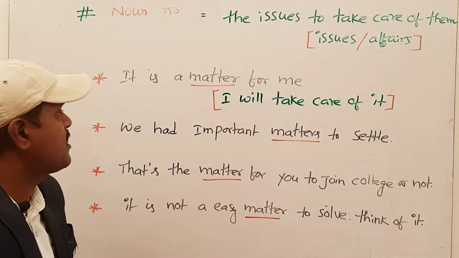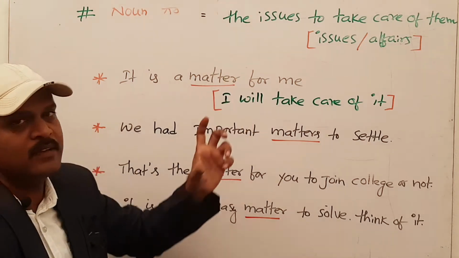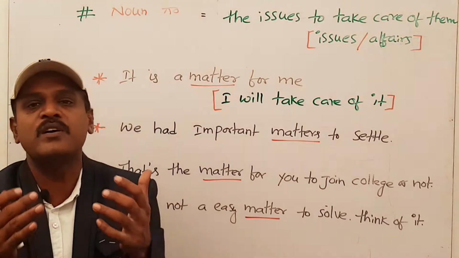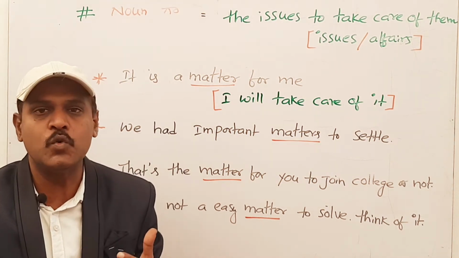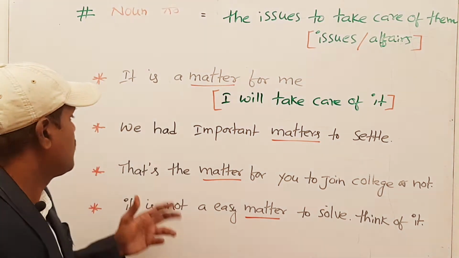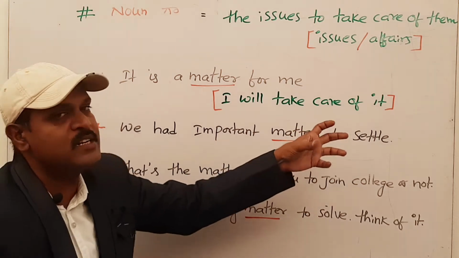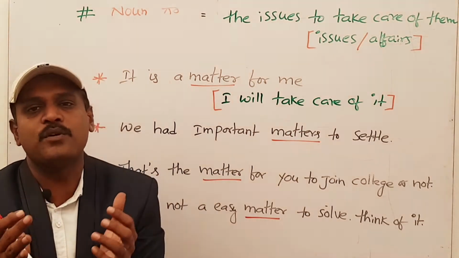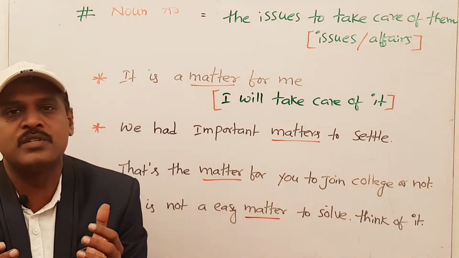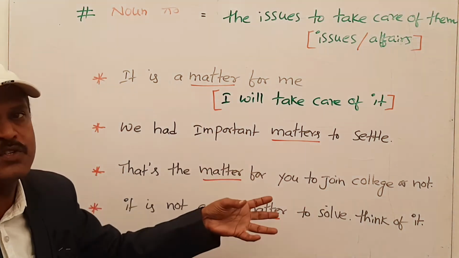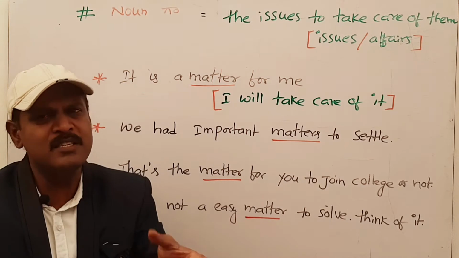So look at some examples. It is a matter for me. That means the issue is for me. I will take care of it. Don't involve in that. I will do whatever I know. Okay? Next one. We had important matters to settle. As a noun, matter has a plural. That is matters. That means affairs, issues. We had so many issues to settle down. This is not a one.